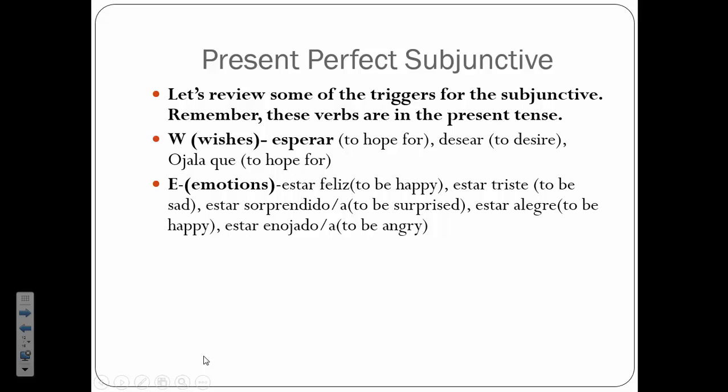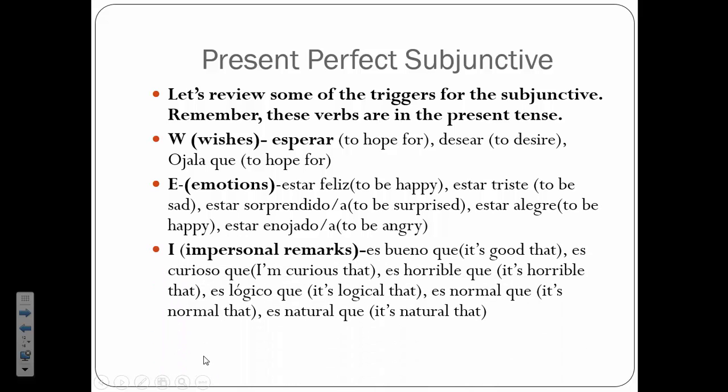Remember, for emotions, I could use words like estar feliz, to be happy, estar triste, to be sad, estar sorprendido, to be surprised, estar alegre, another way to say to be happy, estar enojado, to be angry. And for a personal remark, the I in WEIRDO, bueno que, es curioso que, es horrible que, es lógico que, es normal que, es natural que. Those would all trigger the subjunctive in the second part of the sentence.